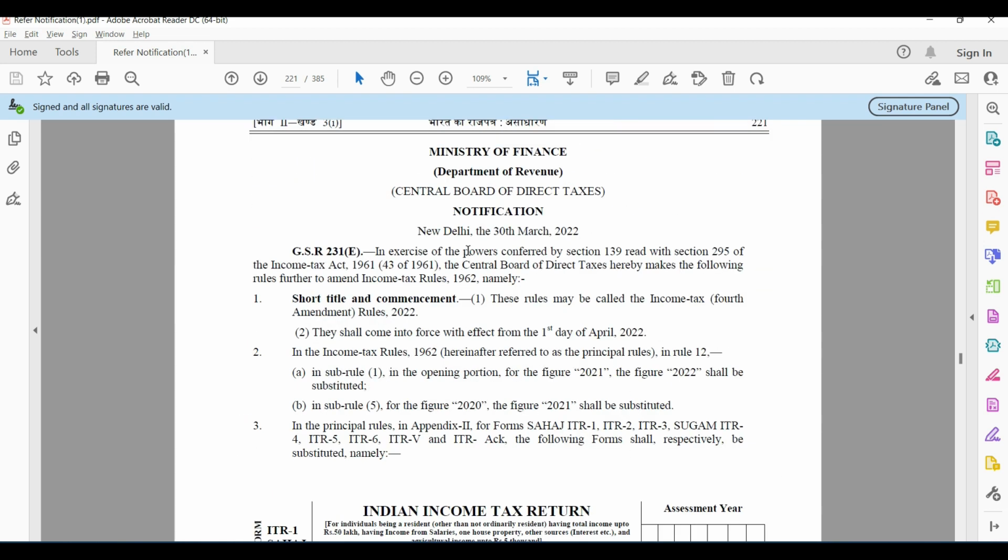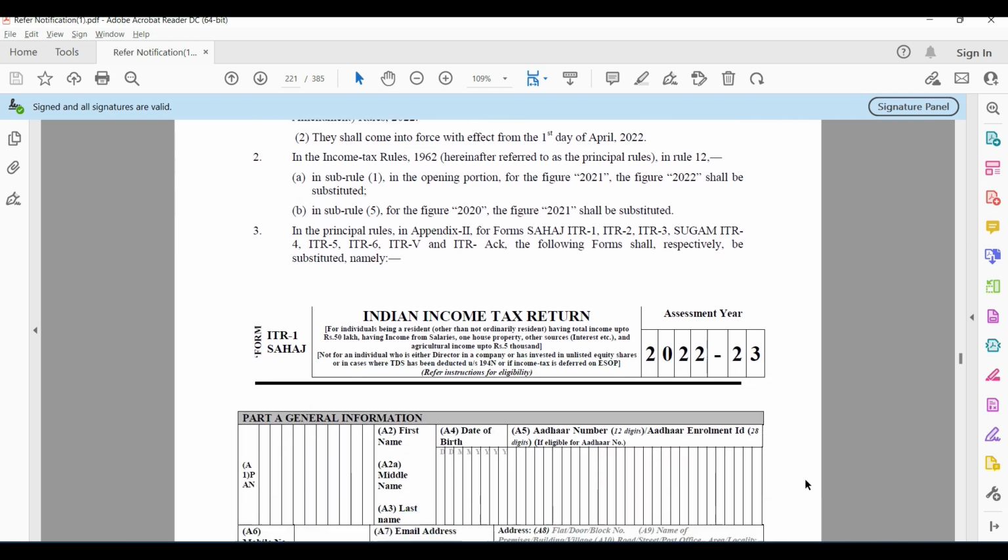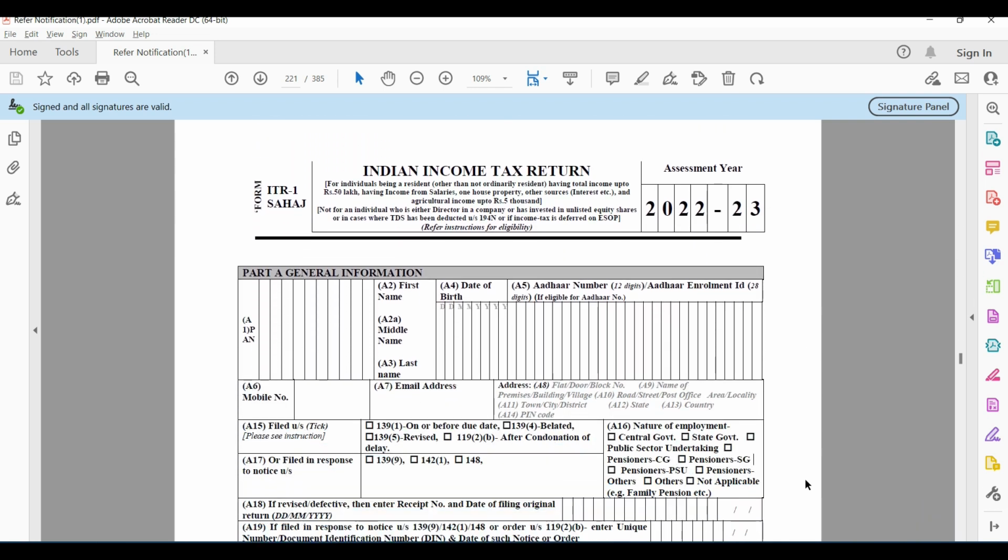This notification is dated 30th March 2022, and it will come into force, will take effect from 1st of April 2022. They have just mentioned 6 ITRs. Let us go through it.